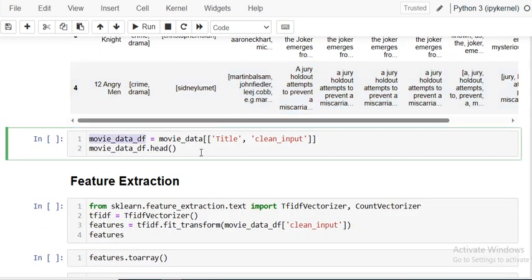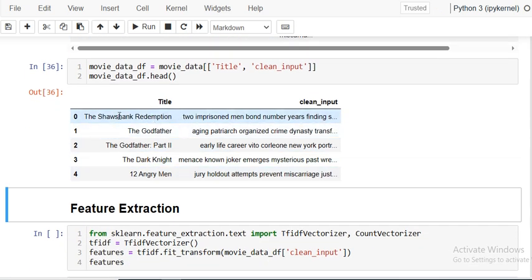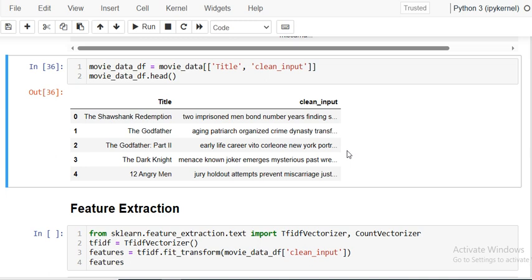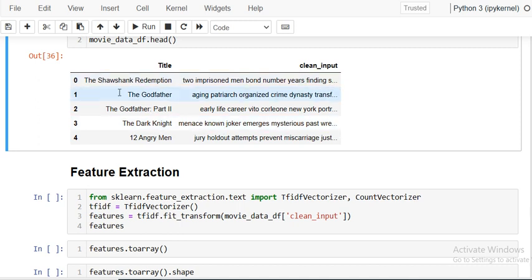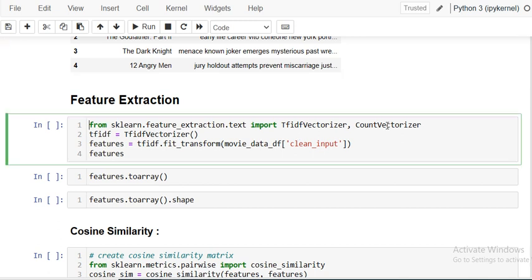So I'm creating a new data frame here, considering only title and the clean input, and the data looks like this. Now what we will do here, we are checking the similarity among these 250 movies. Shawshank Redemption having this text, and this text we are matching with the other 249 textual data of the movies, and we'll check the similarity among these. For that, we have to do the word embedding technique or feature extraction. So here I'm using TF-IDF and the Count vectorizer. You can use any one of these.